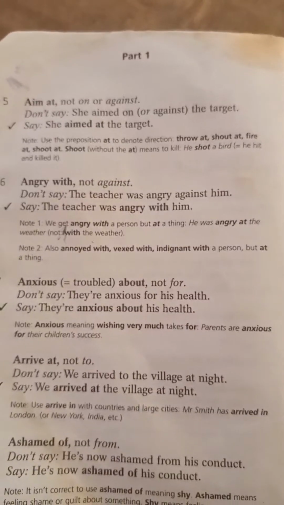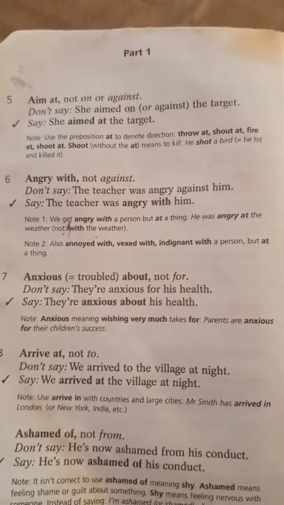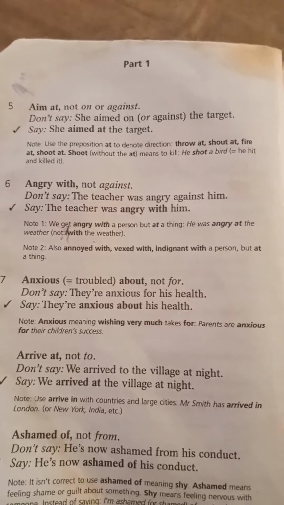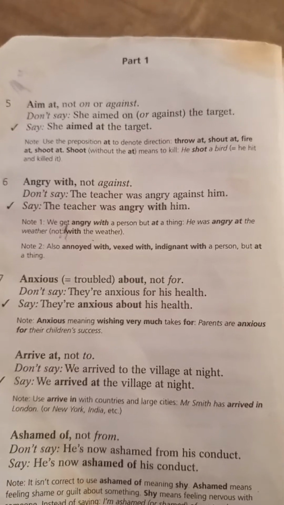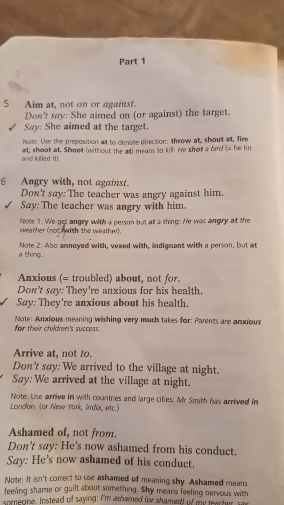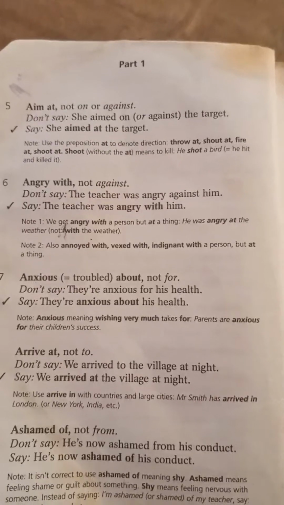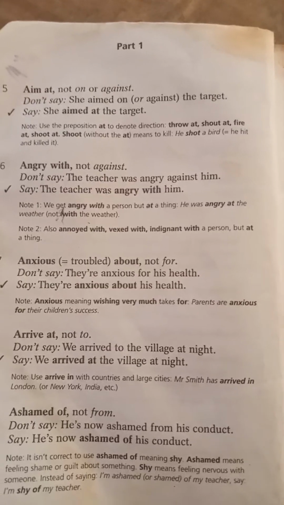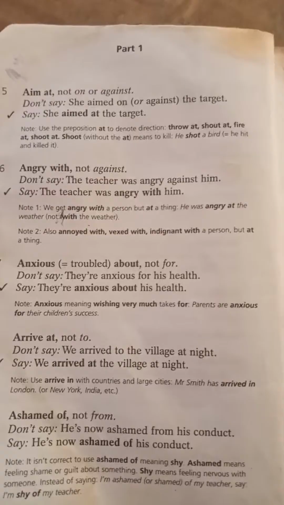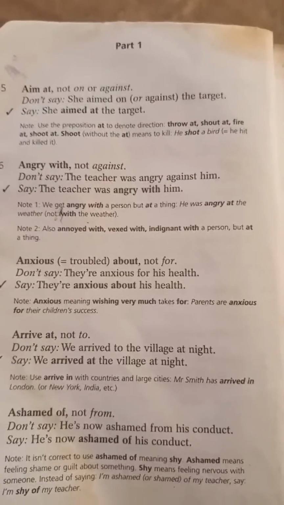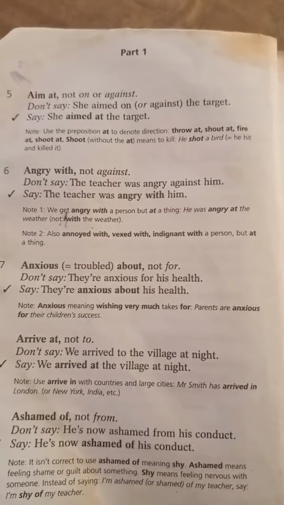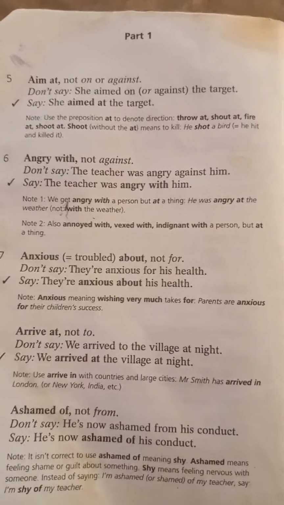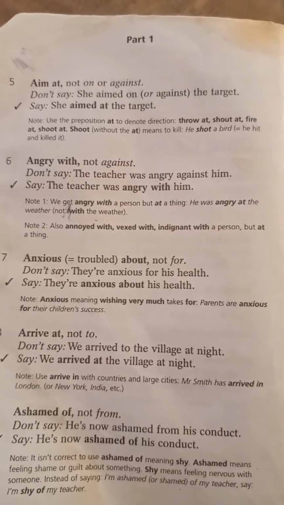You'll say aim at, not on or against. You don't say she aimed on, or she aimed against the target. You should say she aimed at the target. That means maybe the person is an archer. He or she wants to aim at something. So you use the correct preposition combination, at.